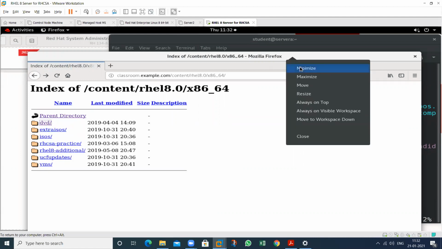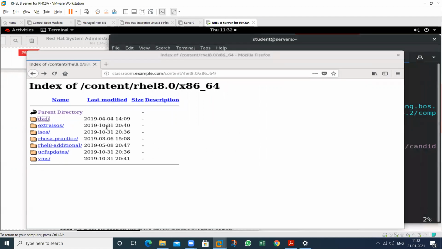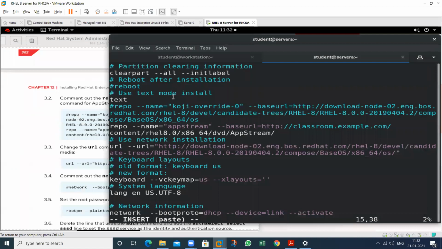So minimize this one. We don't need this one. So this is the procedure. So follow this from this one. See this one. Comment out the repo command for the BaseOS. So this is for the BaseOS and this is for the AppStream. So disable one repo, only enable this one, because we have two repos.